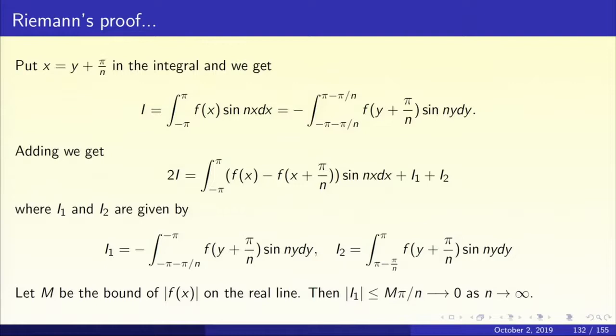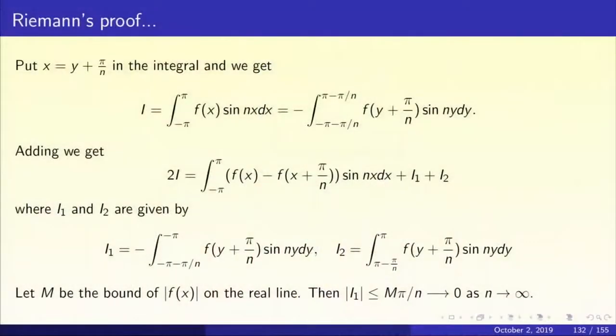Now, let us add the two expressions for I that we have got. So we get 2I equal to integral minus pi to pi of f(x) minus f(x plus pi by n) times sine nx dx. But you see, what has happened is that the new transformed integral, which goes from minus pi by n to pi minus pi by n, I write as a sum of three integrals. One integral from minus pi to pi and the other are the remaining pieces. The two extra pieces that we got were I1 and I2, and the integral from minus pi to pi has been clubbed with the first expression. That's how we get the middle displayed equation in the slide.